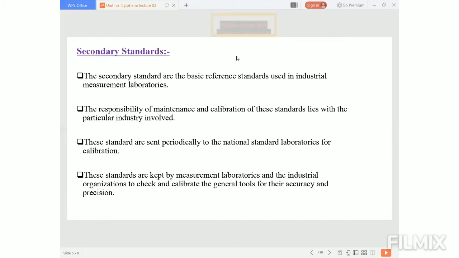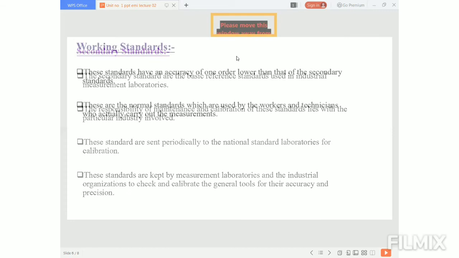These standards are kept by the measurement laboratories and the industrial organizations to check and calibrate the general tools for their accuracy and precision. This is a very important concept. Why do we calibrate the instruments? For accuracy and precision. If we calibrate these instruments or devices regularly, then we can achieve higher accuracy and precision. So for that purpose, calibration is very much important.